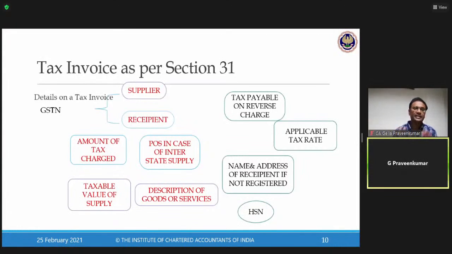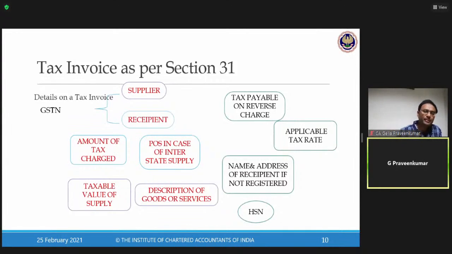Next important aspect, this is one slide. I urge you to focus on this from your compliance, GST audit and internal audit point of view. Whenever you do your internal audit or GST audit, focus on this particular slide from the vouching point of view.